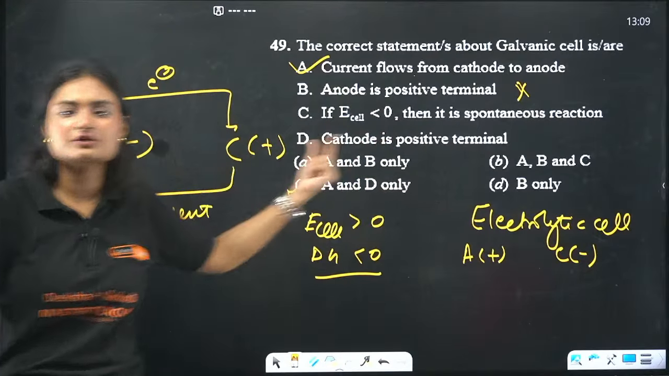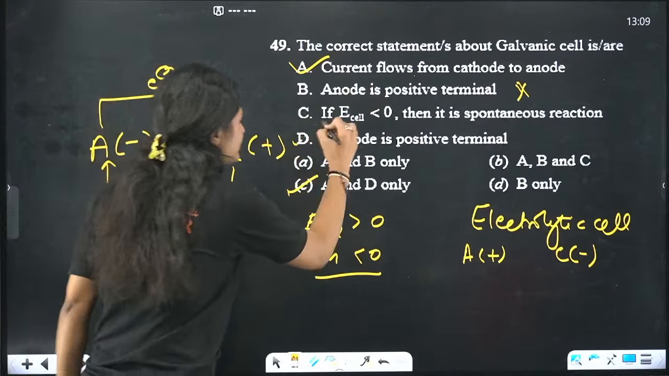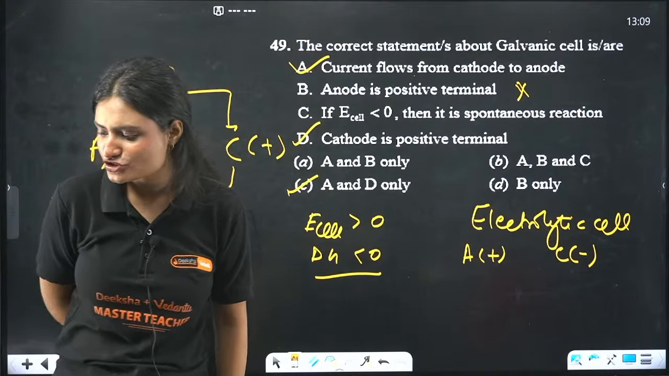Again, cathode is a positive terminal, correct? Anode is a negative terminal. But here anode is written as positive. So yes, A and D are correct. Correct answer is option C.